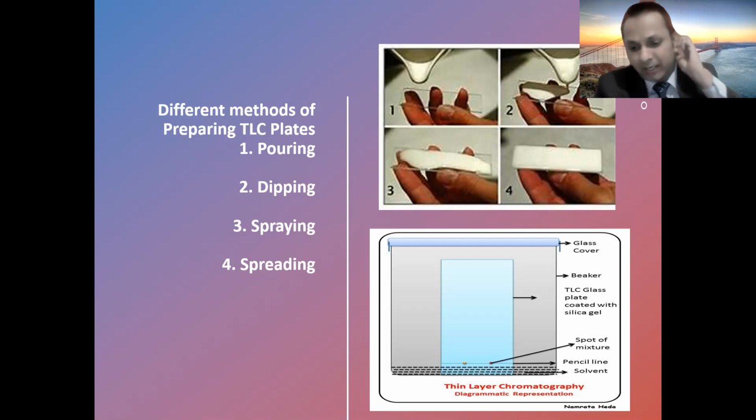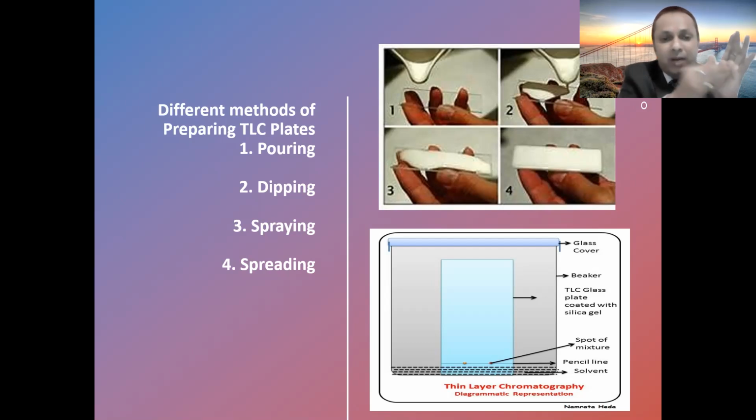So I told you, dipping the two plates back to back in the slurry of the adsorbent. Then the other one is spraying. You just have to spray the suspension or slurry of the adsorbent by using a sprayer. But sometimes it will happen if you use spraying, but it has to be uniformly distributed.